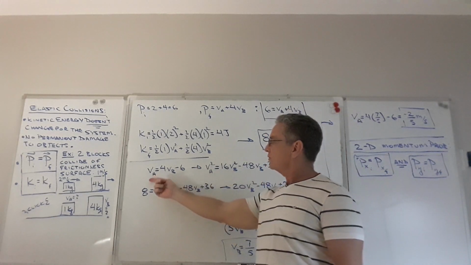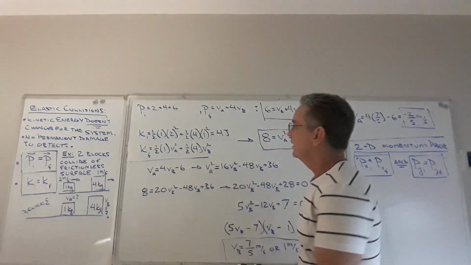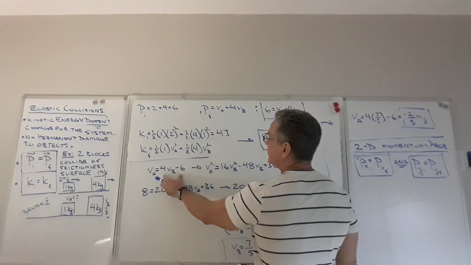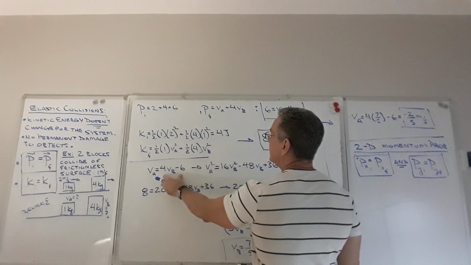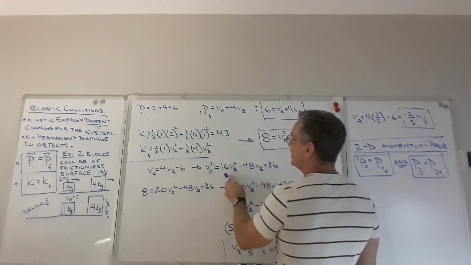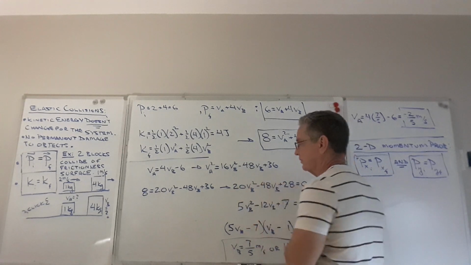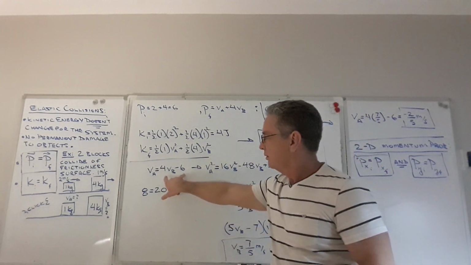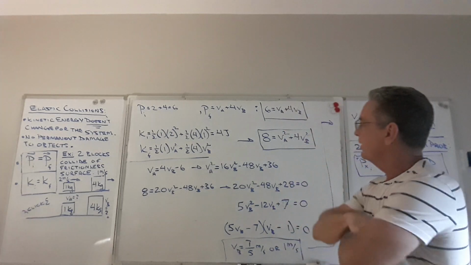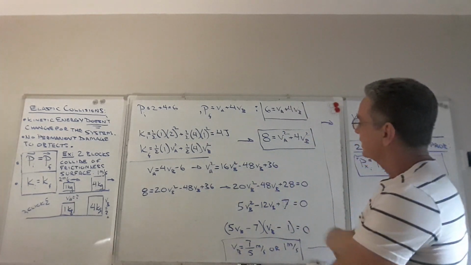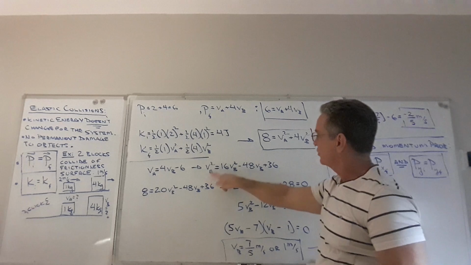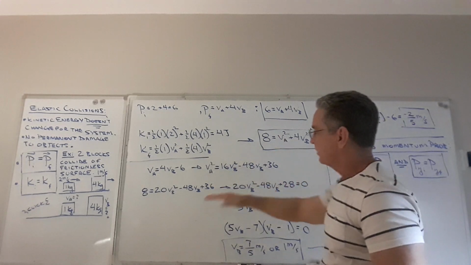So the left-hand side squared is just VA squared, that's what I want. Now I have to square this side. It's two terms, so you FOIL it if you're going to square it, and you get 16VB squared minus 48VB plus 36 if you square this binomial, okay? Now I can take this way of writing VA squared and plug it in here, which is what I'm doing down here.